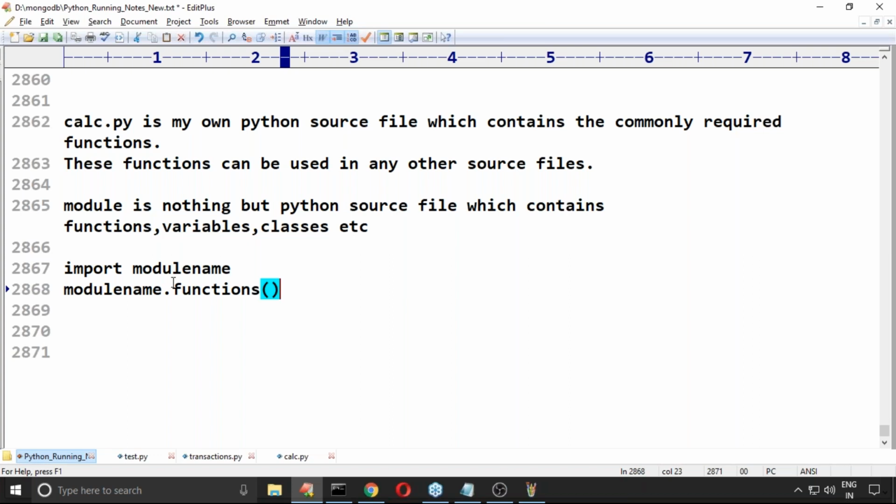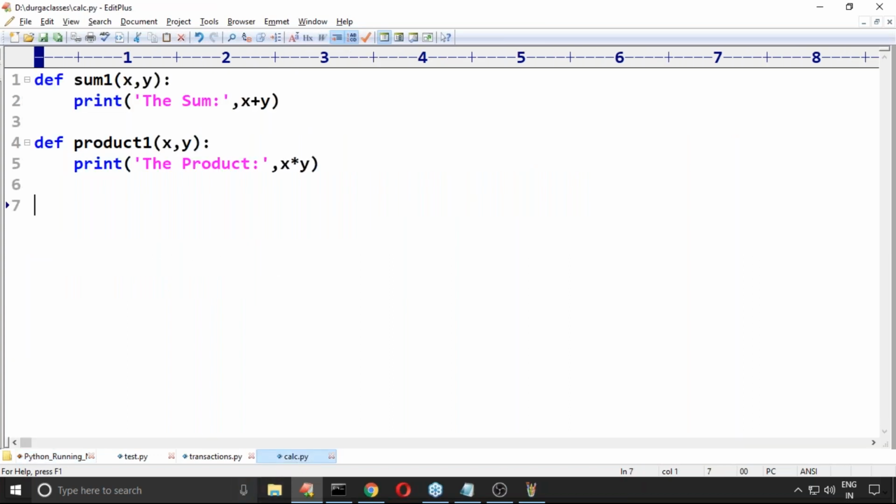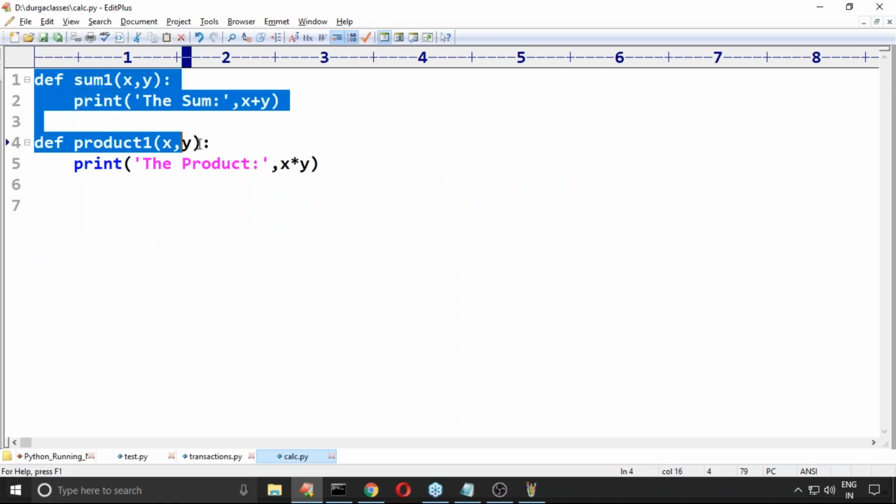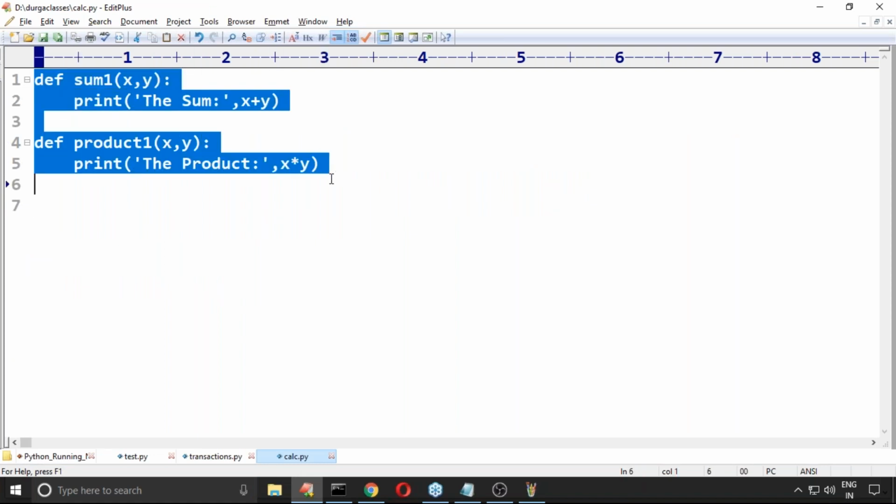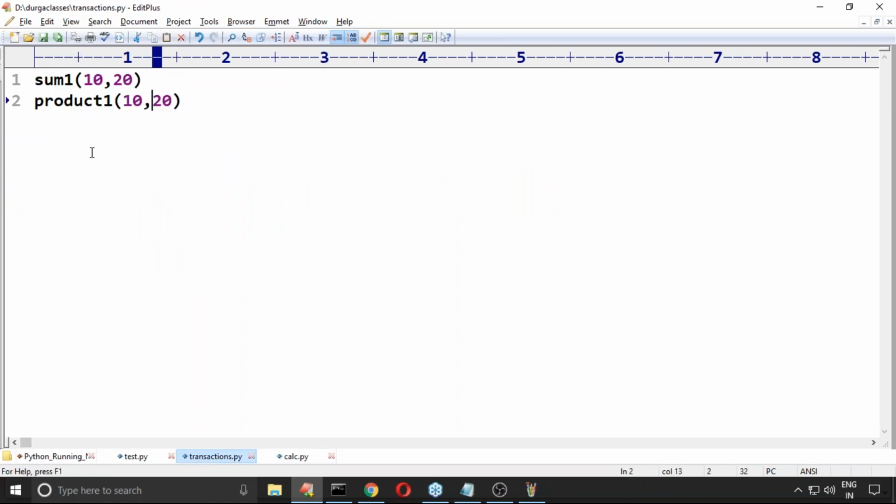Now take very special care here. The calc file contains these things. If you want to use these members anywhere, what I have to write at the beginning is import module name. Which module contains them? Calc.